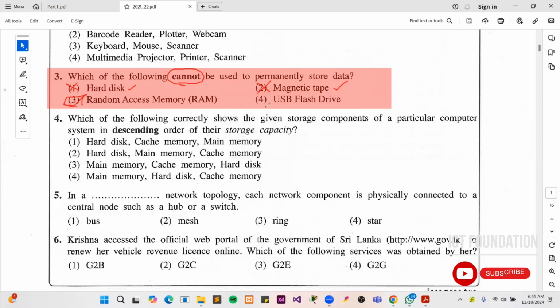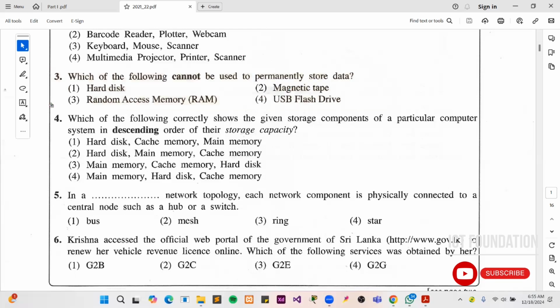Then the fourth answer, USB flash drive. This one is also called a pen drive. Pen drives are secondary storage devices and also solid state storage devices. These store the data permanently. So the correct answer for the third question is the third answer, random access memory.